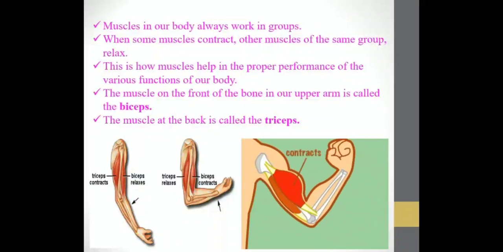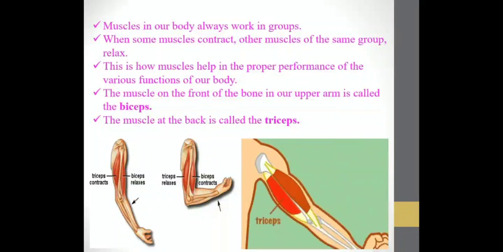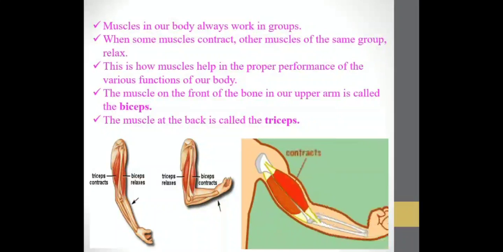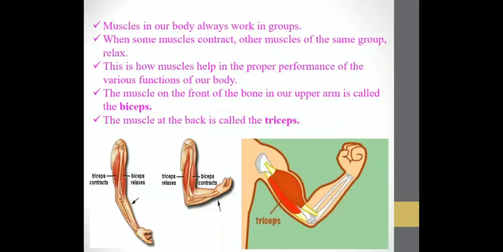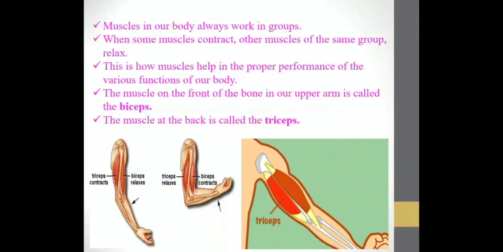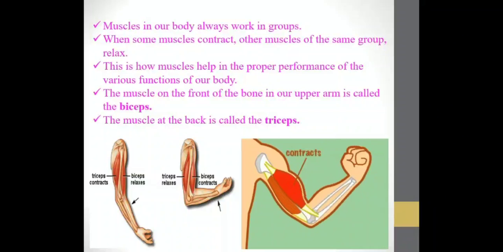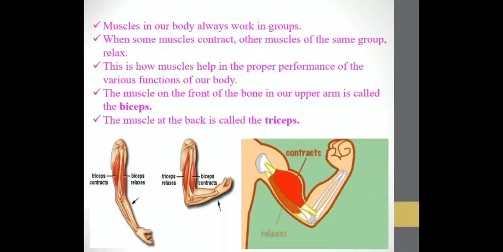So when you try to show your muscles, you are basically showing your biceps, and what is on the lower portion or at the back is called your triceps. So if biceps contract, triceps will relax. The muscles on the front of the bone in our upper arm are called the biceps, and the muscles at the back are called the triceps.